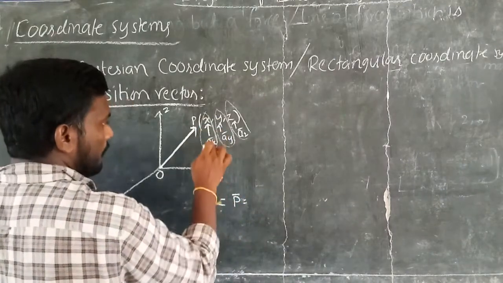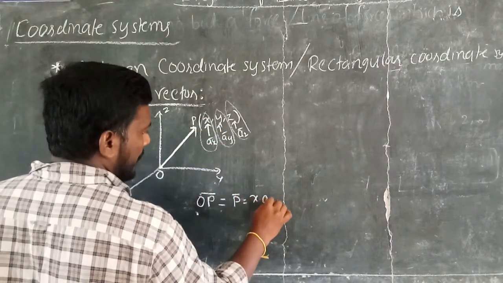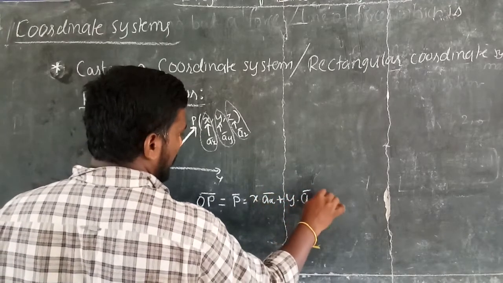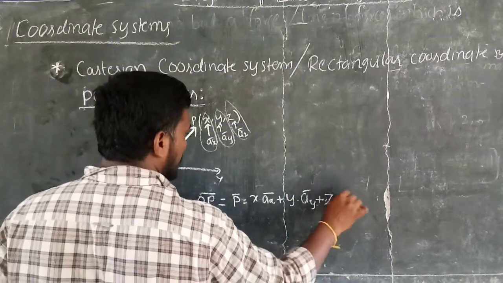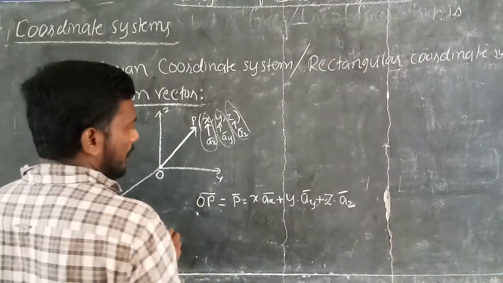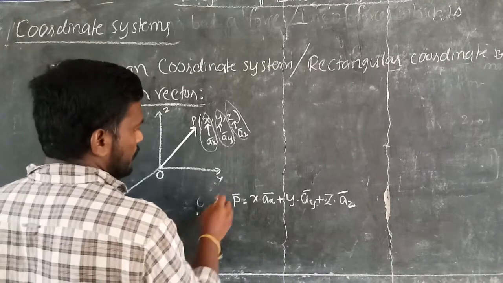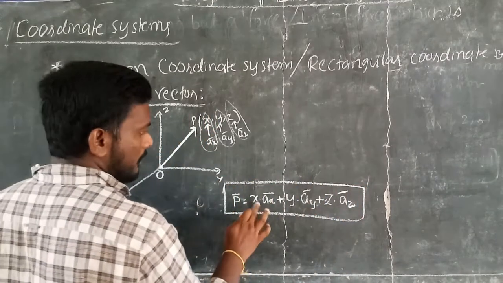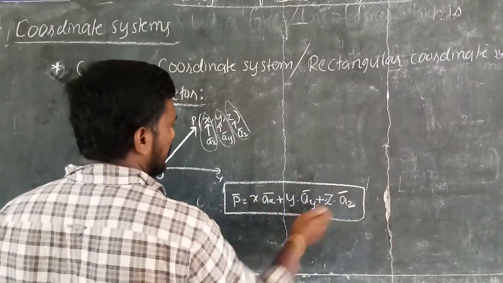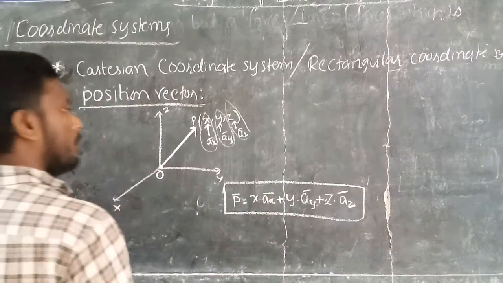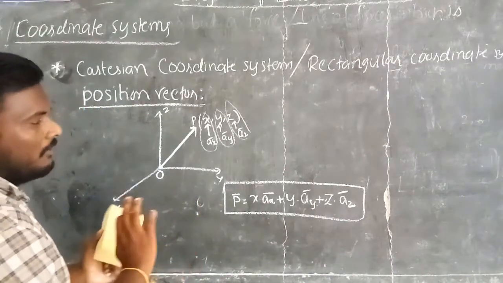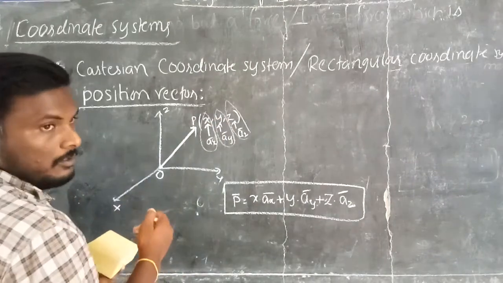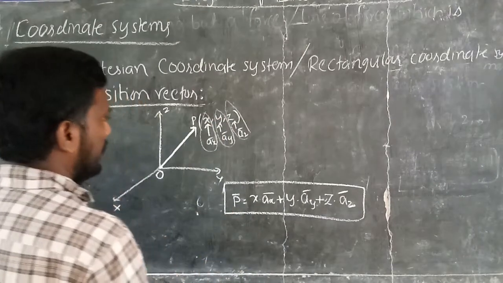That means x into ax bar plus y into ay bar plus z into az bar. This is your position vector at point P. Or you can calculate this position vector in another way by subtracting the origin from it. If you do that, you will get the same answer.